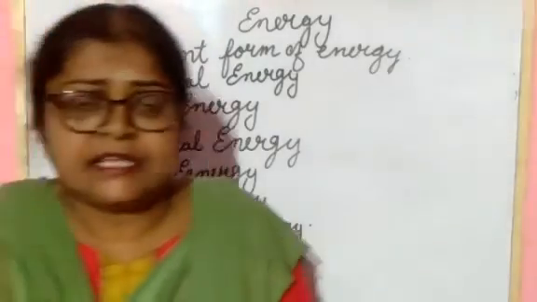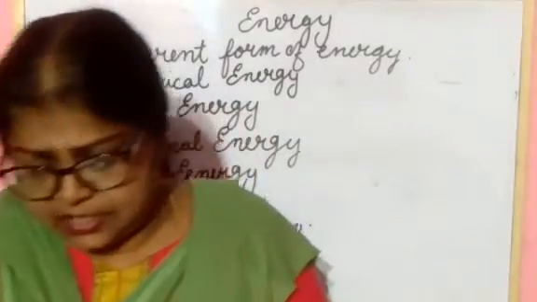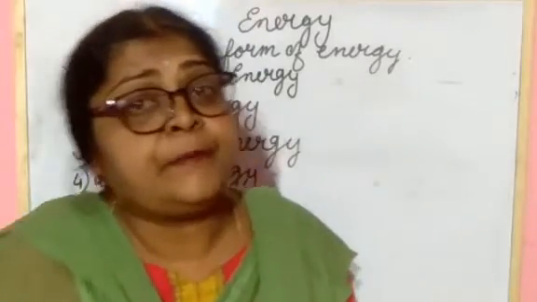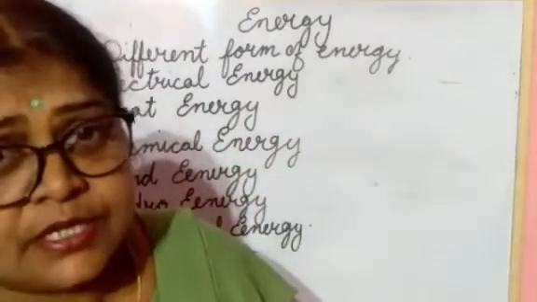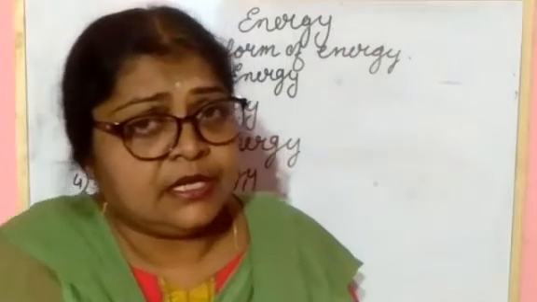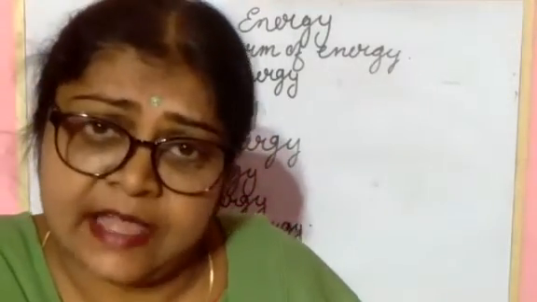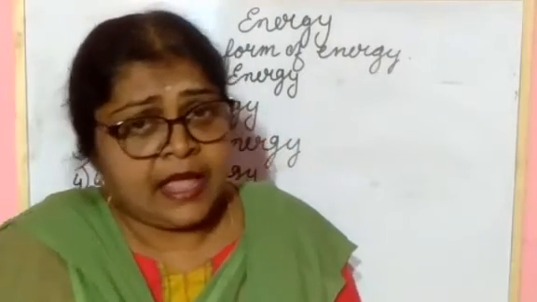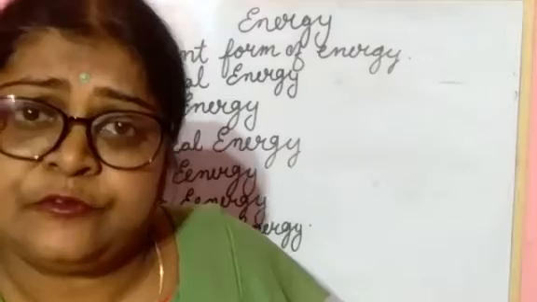And this solar energy is used by plants to prepare their food. Yes, plants prepare their food in the presence of sunlight. So they take the solar energy and prepare their food.